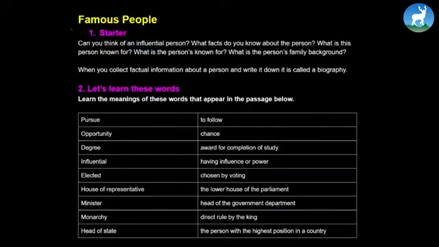Okay, let's begin the class. We're in a chapter called Famous People. Who do you think are famous people? By the very title, Famous People, what do you understand by this particular title? Have you ever given your thought on this?